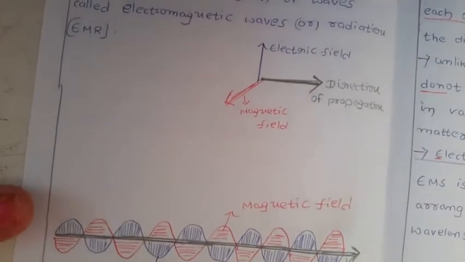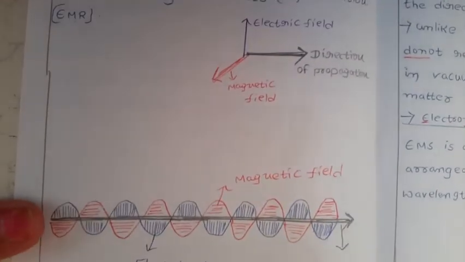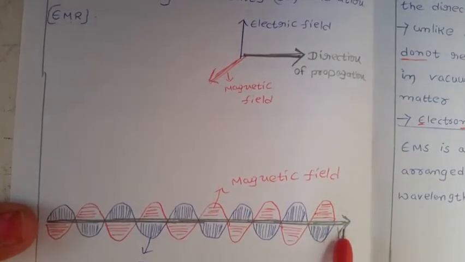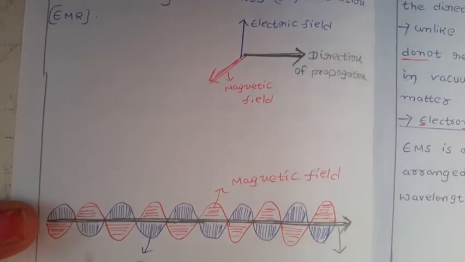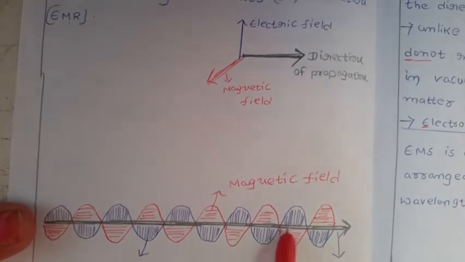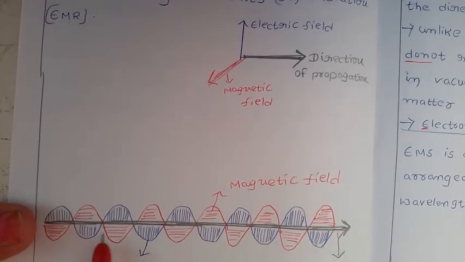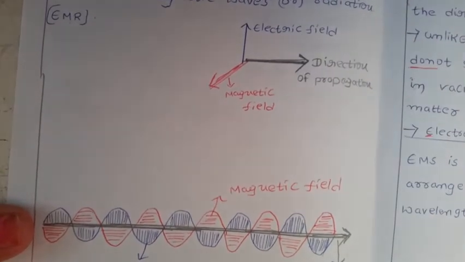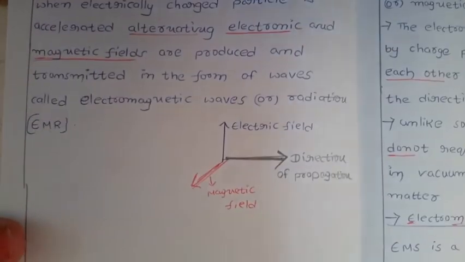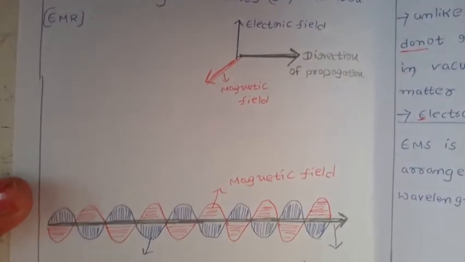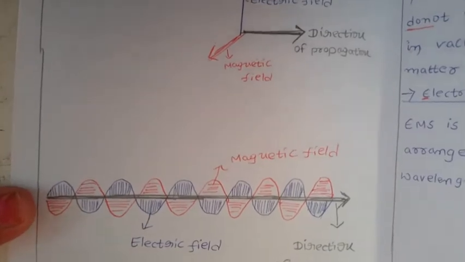Now you can see one diagram here. There is a direction of propagation of a particle. It oscillates and produces the electric field and magnetic field, and these fields are propagating in the form of a wave. These waves are called what? Electromagnetic radiations. Okay, so this is the definition of electromagnetic waves or electromagnetic radiations.